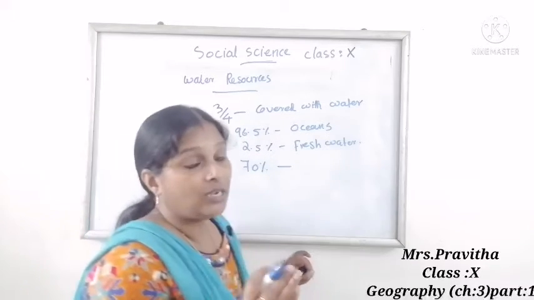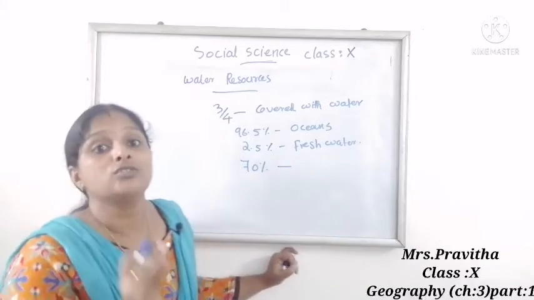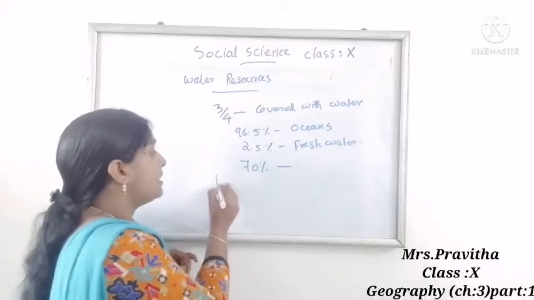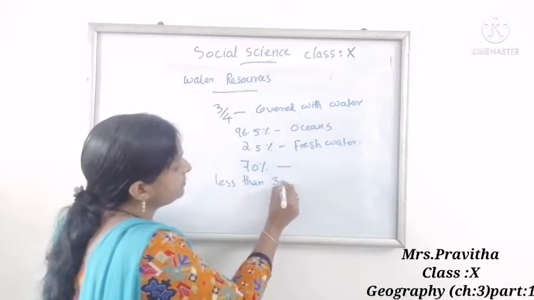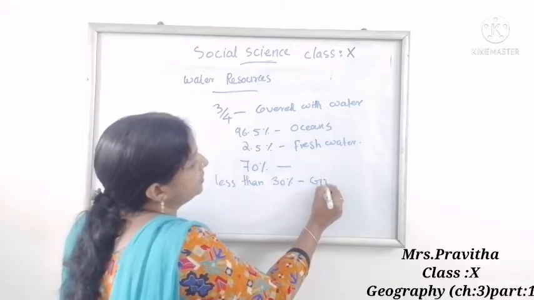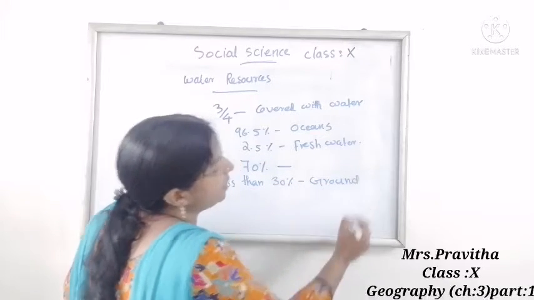So less than 30% is stored as groundwater in the world's aquifers.